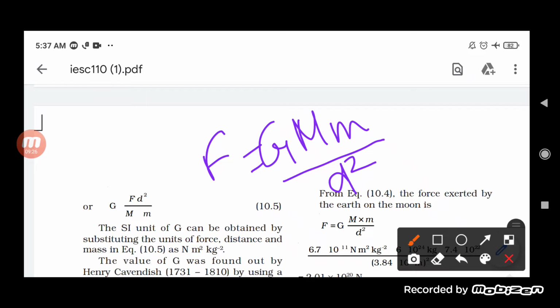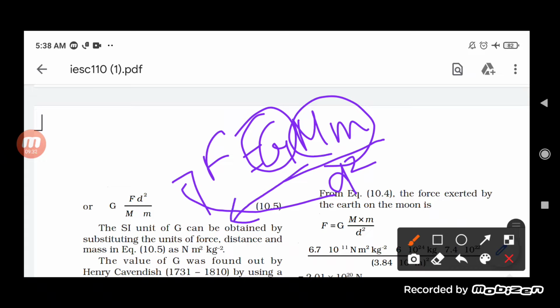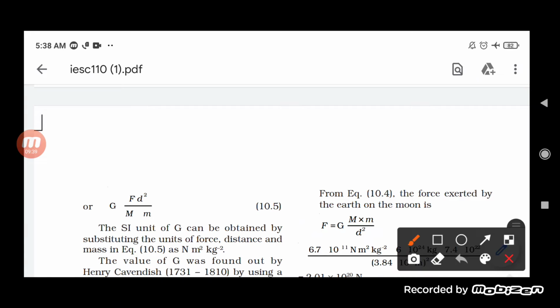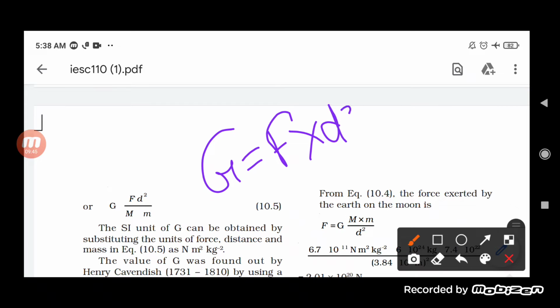Now if we want to get the value of capital G, the D square comes to this side and the M into m comes to this side. In short we can write G equals F into D square upon M into m. Okay, so this is how we can find out the value of G.